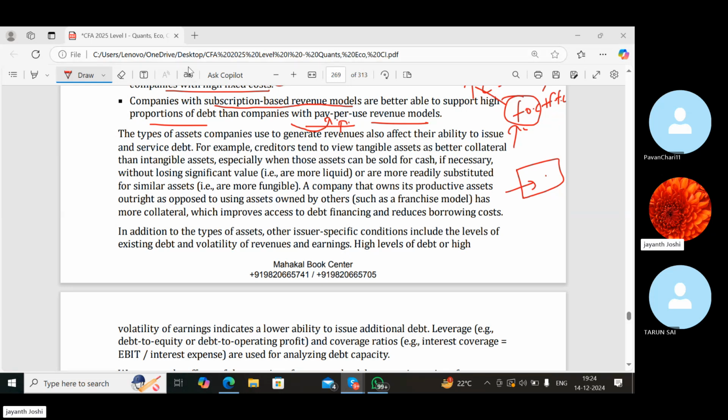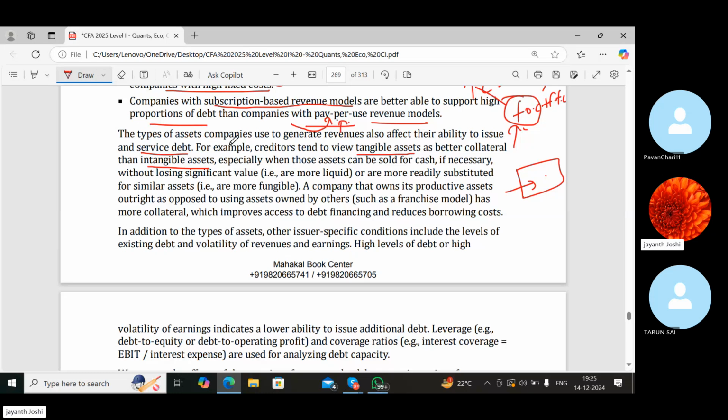So types of assets companies use to generate revenues also affect their ability to issue and service debt. For example, creditors tend to view tangible assets as better collateral than intangible assets. Of course, see what kind of finance you want to arrange. Okay. And if you want to go for debt finance, it is easy with tangible assets. You can keep that as collateral.